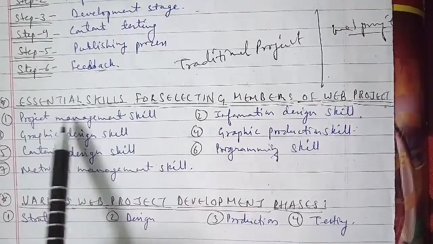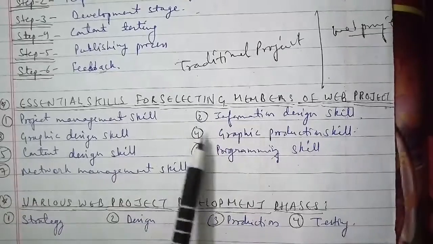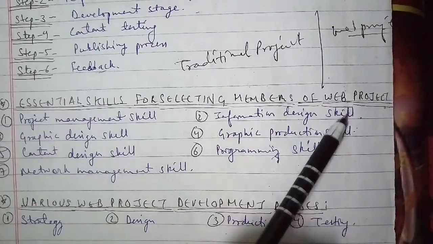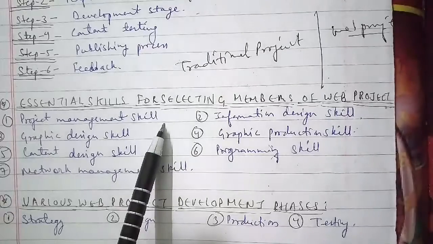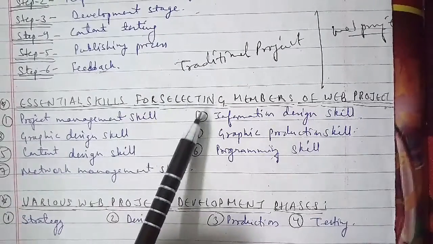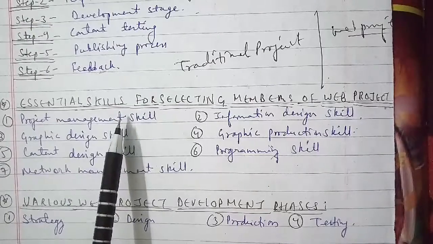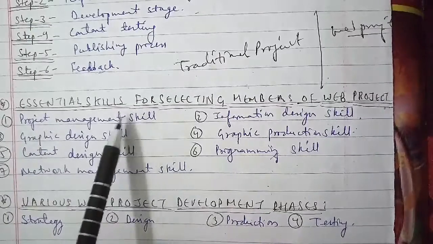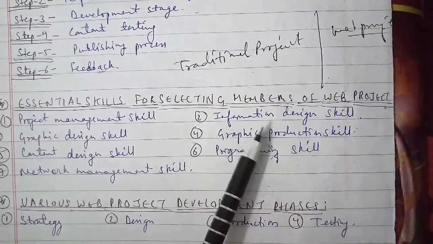The second we have is information design skills. This skill demands that the developer must be able to design an enabling, usable and useful interface for its users. The third is the graphic design skill, the ability to transform the design into the appropriate visual model. And the fourth is the graphic production skill. This ability demonstrates that the application must be developed with a great look and feel as well.